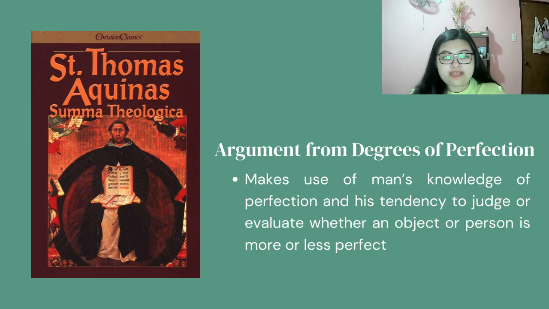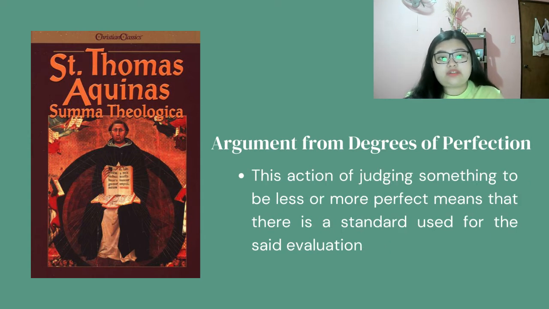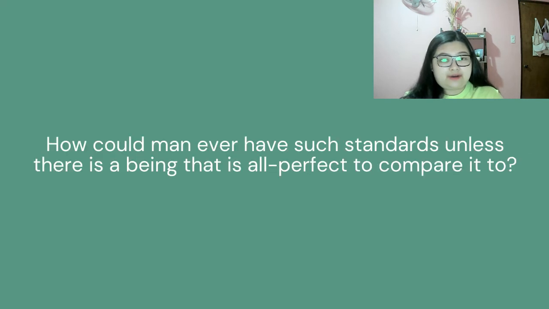Moving on, the fourth argument is the argument from the degrees of perfection. This argument makes use of man's knowledge of perfection and his tendency to judge or evaluate whether an object or a person is more or less perfect. This action of judging something to be less or more perfect means that there is a standard used for the said evaluation. Now, the question is, how could man ever have such standards unless there is a being that is all perfect to compare to?